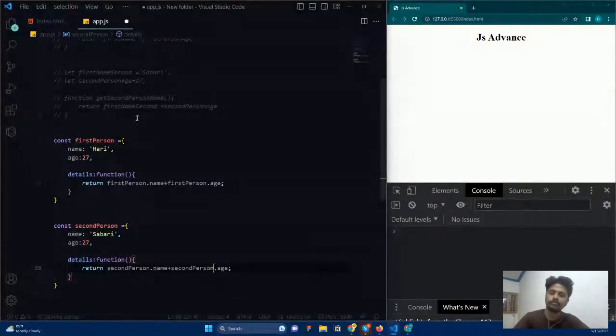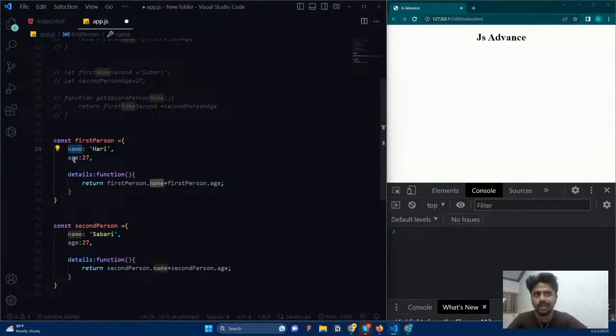Now what is the problem with objects? What is the next evolution that happens? The problem with objects is that you can see the repetition of code here. Here also you can see repetition of code. For example, name, age. Every time you need to write name and age, name and age, name and age. Even though you are copy pasting, if you create 1,000, you need to write name and age 1,000 times, right? So the property keys are repeating.